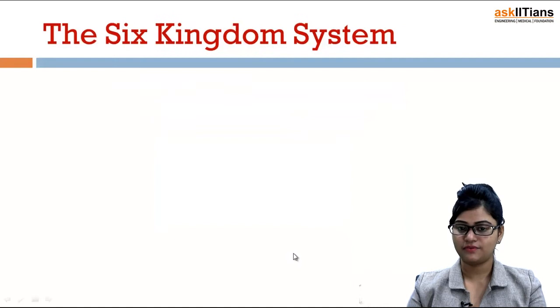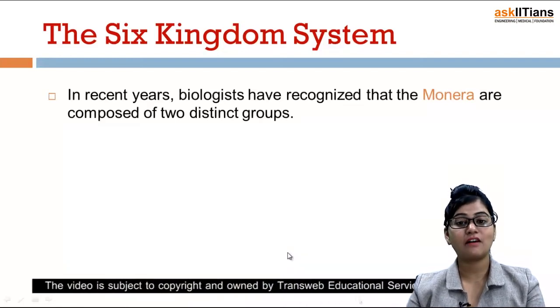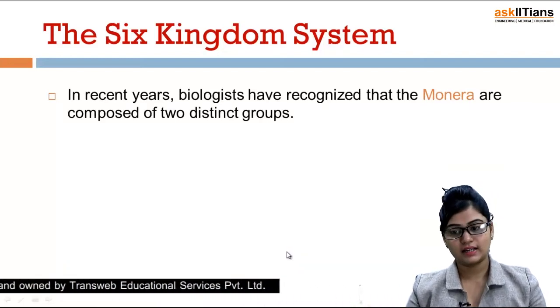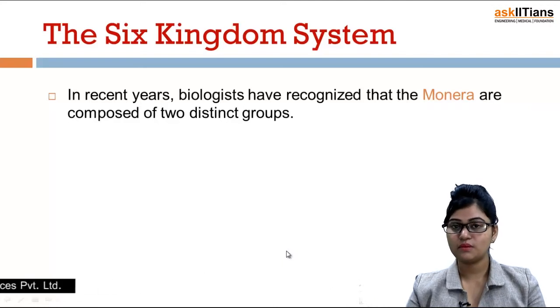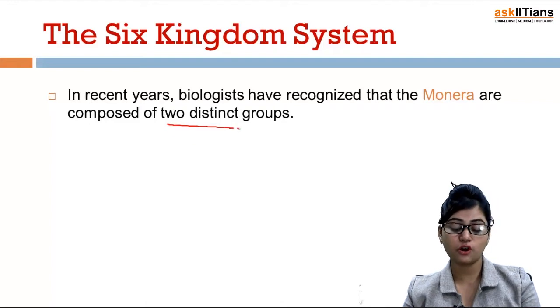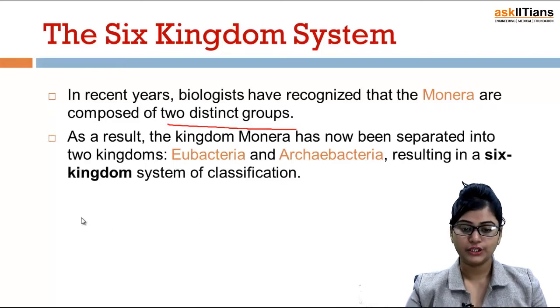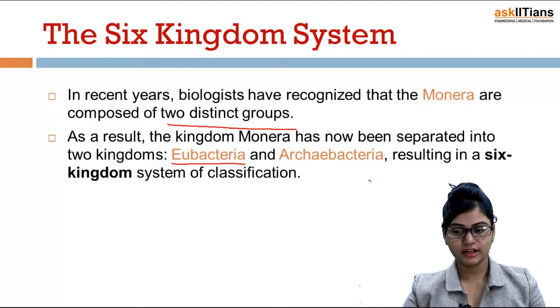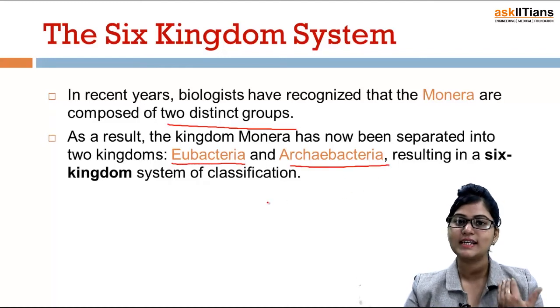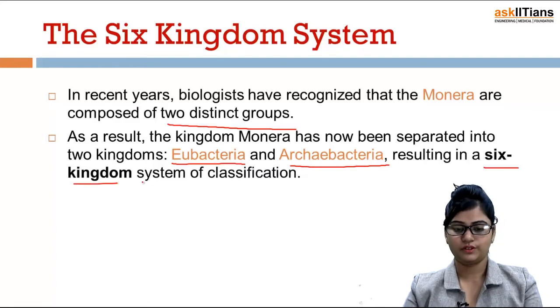The 6th kingdom classification, one more type of classification. In recent years, biologists have recognized that the kingdom Monera is composed of 2 distinct groups. As a result, Monera has been separated into 2 parts, and these parts are eubacteria and archaebacteria. So how many kingdoms are made? 6 kingdom classification is evolved.